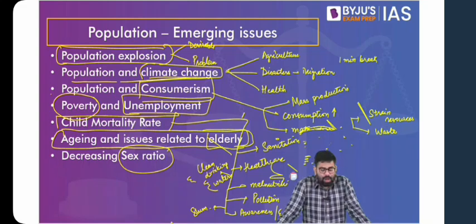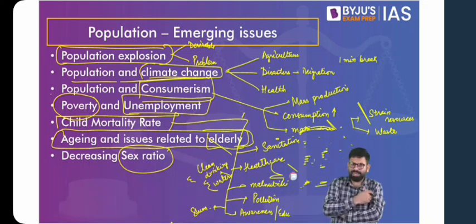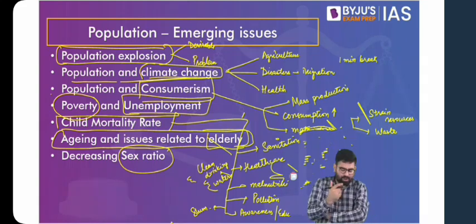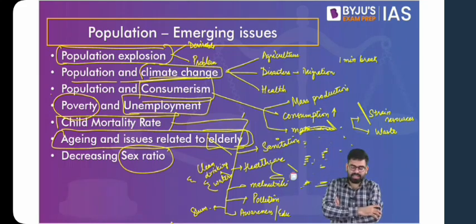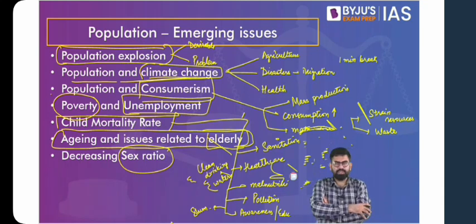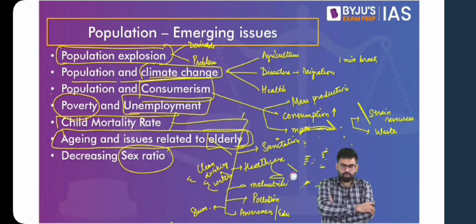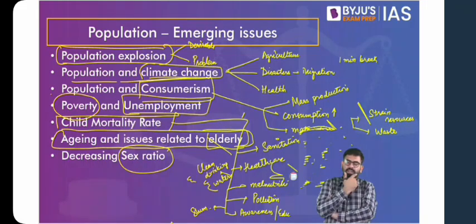Okay, now what we will do is, I hope you were able to understand and relate to these themes. The idea about these themes is that you can expect a direct question on these themes. Yes, they might not throw in technical jargons, but they'll definitely end up asking this question. So for instance, population and climate change, and with respect to climate change, you haven't seen a question in paper 1 yet, and this is something that you can expect. So climate change and women, because climate change is actually bringing about far-reaching changes in our society. So climate change has to be looked at from that dimension, which can become a part of your paper 1 questions. So poverty and climate change, population and climate change, women and climate change.